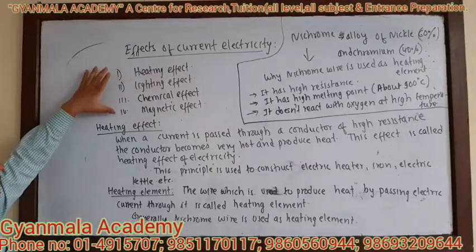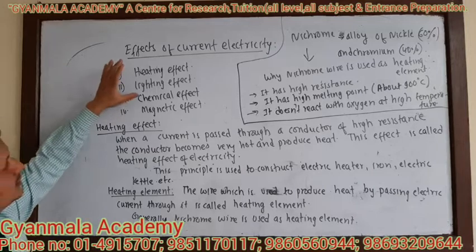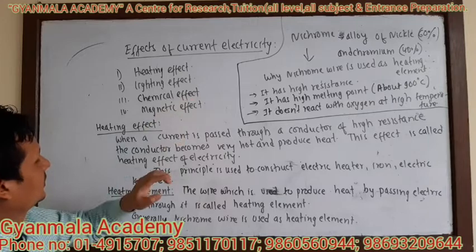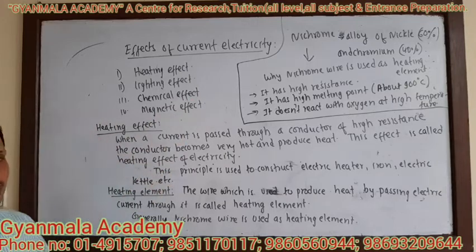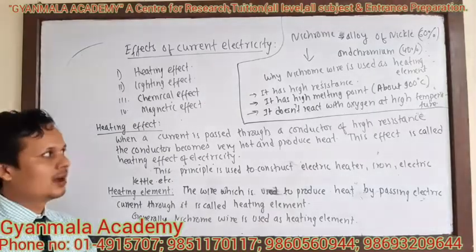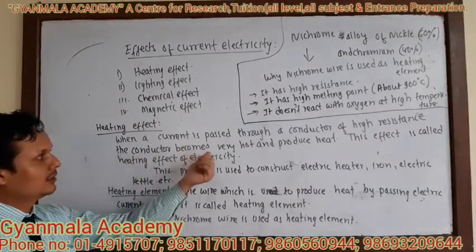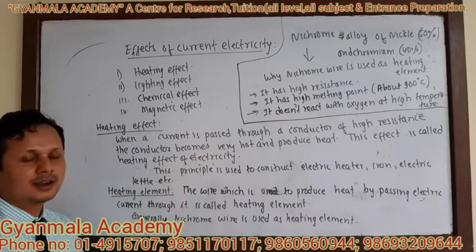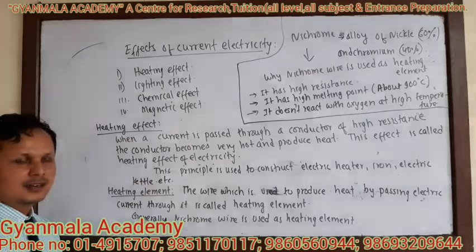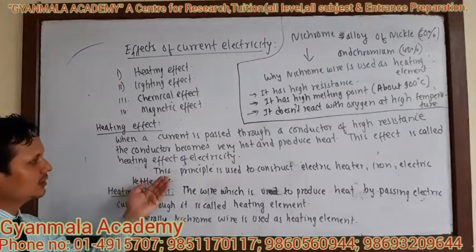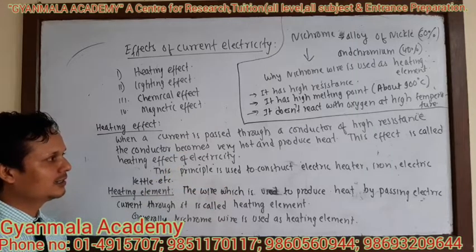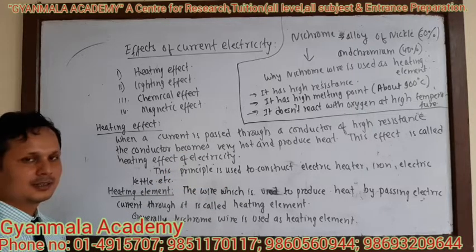There are four effects of electricity we will discuss in this unit. They are heating effect, lighting effect, chemical effect, and magnetic effect. The first one, heating effect. What do you understand by heating effect? When a current is passed through a conductor of high resistance, then the conductor becomes very hot and produces heat. This effect of current electricity is called heating effect. The principle of this heating effect is used to construct electric heaters, irons, electric kettles, etc.